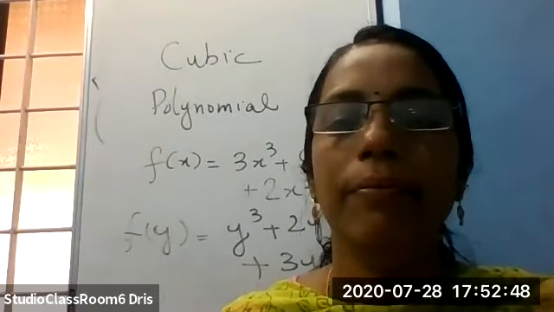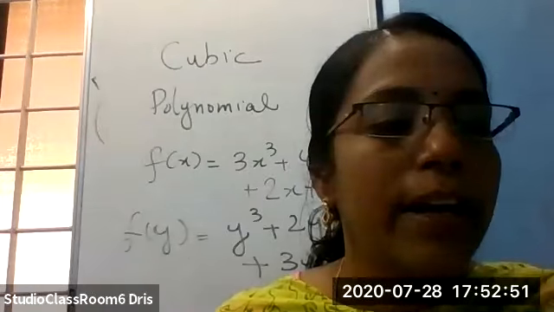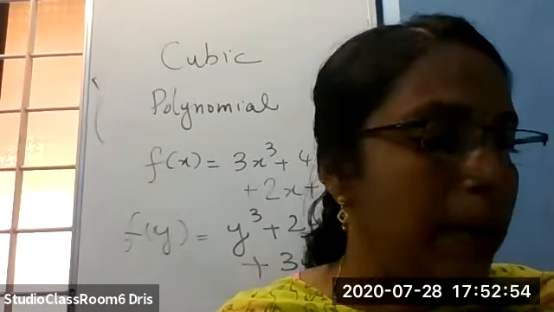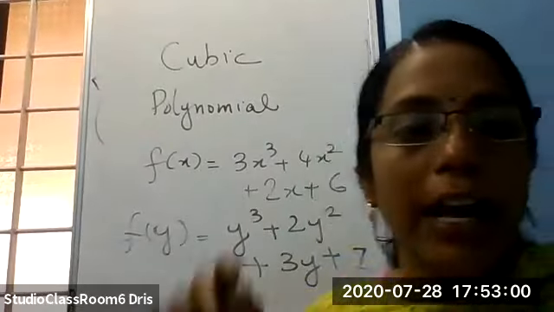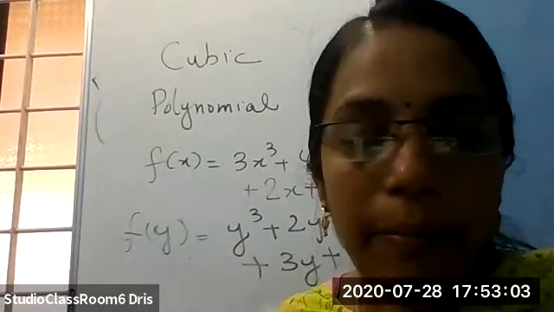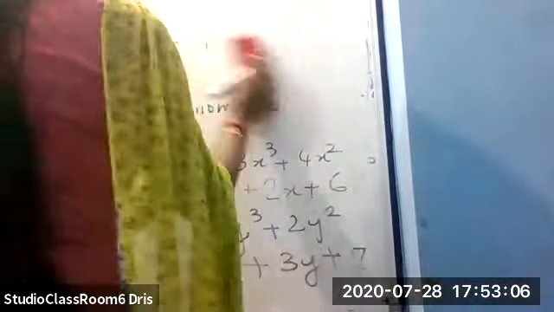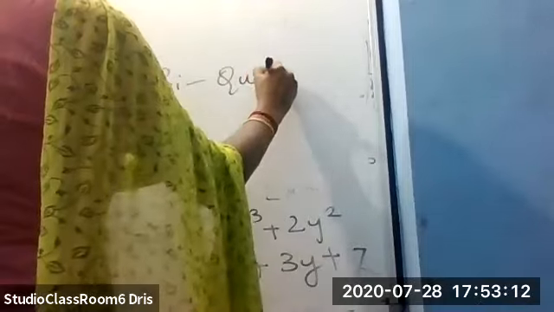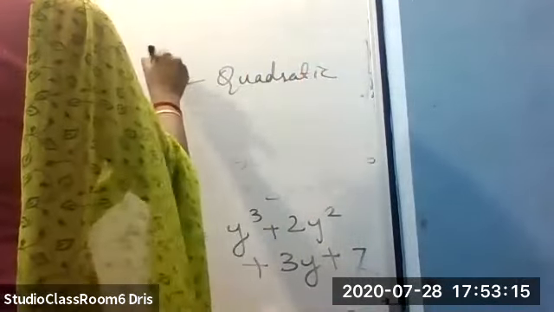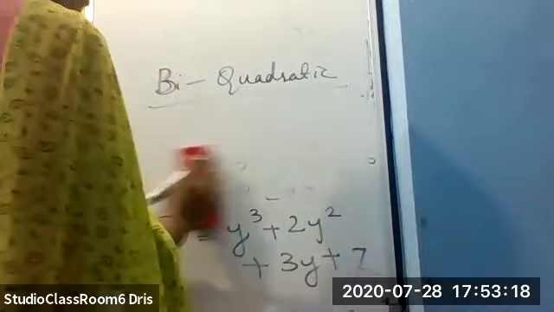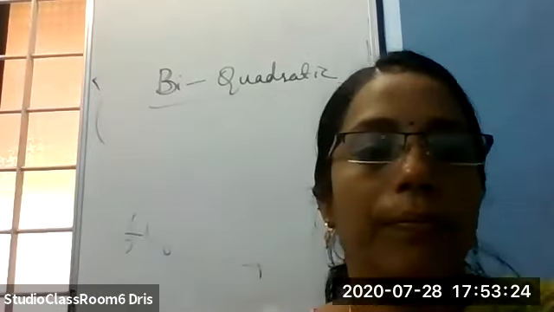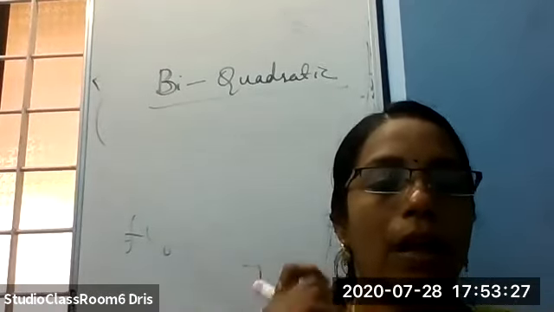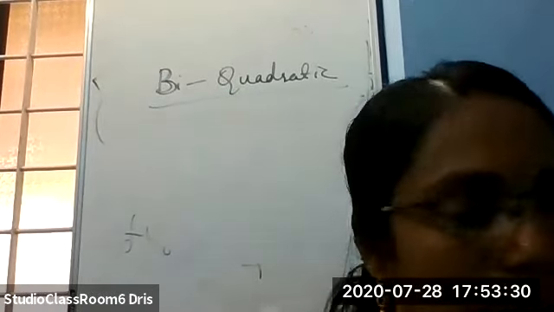Now one more is there. Up to that we will study. Biquadratic polynomial. Biquadratic polynomial means a polynomial of degree 4. Will you write bi and a hyphen, biquadratic. A polynomial of degree 4 is called a biquadratic polynomial.